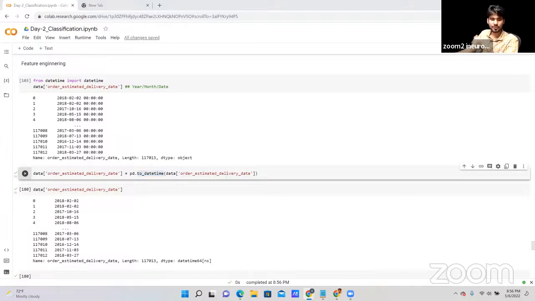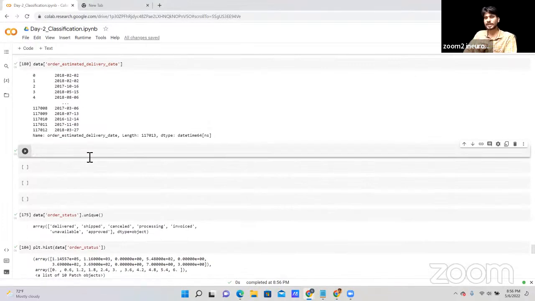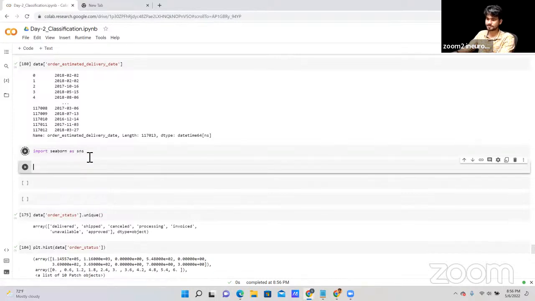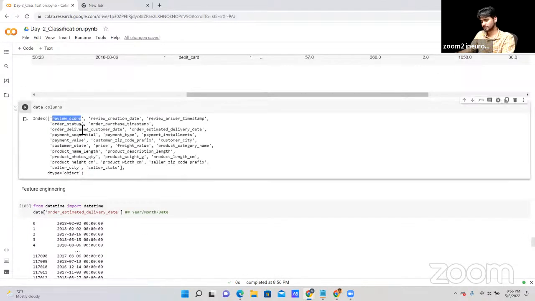Now what we can do, let's try to do something else, in the sense, let's try to plot a graph, bar graph. So let's import first of all Seaborn, import Seaborn as SNS. I'm going to plot a bar graph on review score. So for this, what we can do, SNS dot barplot. After that, whatever the data that we have, so which data I'm going to take here, review score.